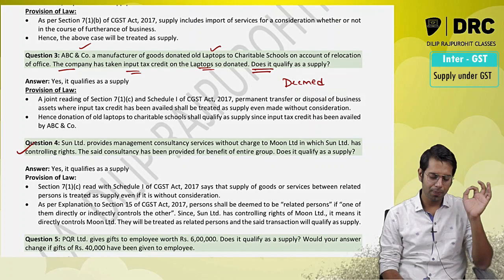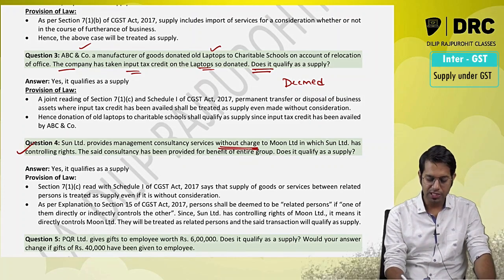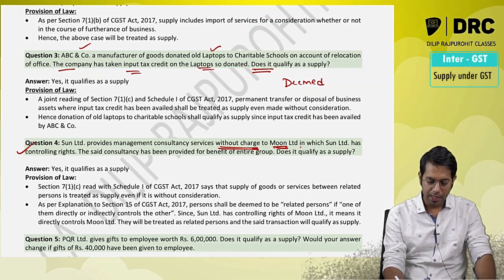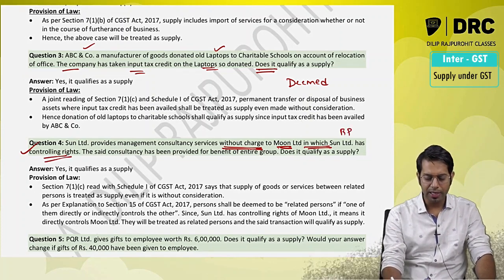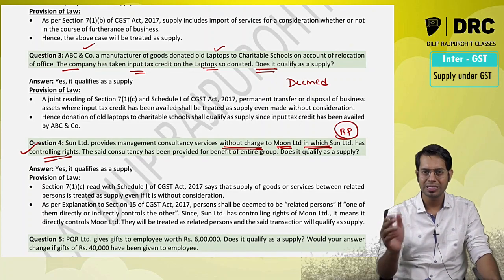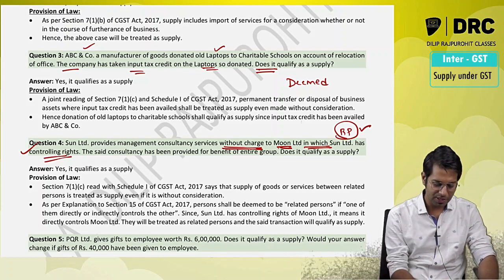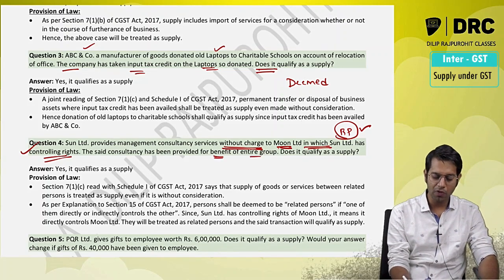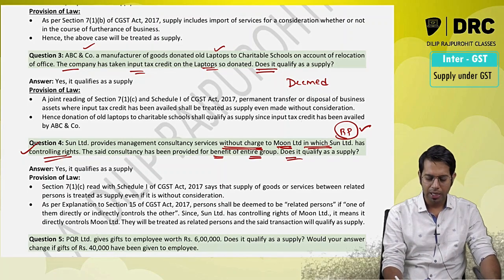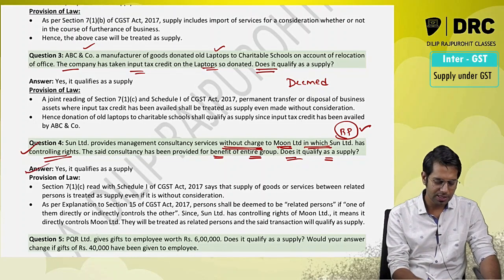Then Sun Limited provides management consultancy services without any charge, free of cost, to Moon Limited, in which Sun Limited has controlling right. So if you have a controlling right in someone, then you will be treated as a related person. The said consultancy has been provided for the benefit of the entire group. It does not matter. Does it qualify as a supply? Answer is yes, it is a supply without consideration.